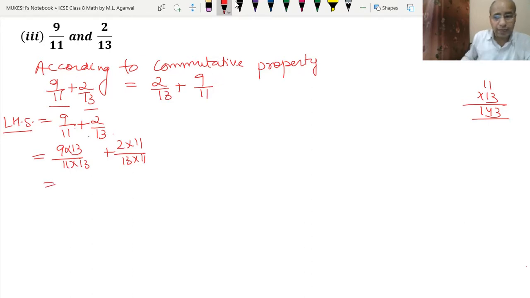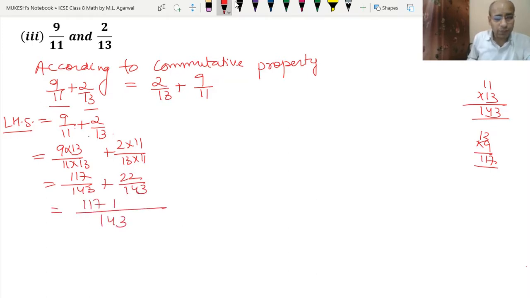So 13 into 9 is 117. Okay, 117 upon 143 plus 2 into 11 is 22 upon 143. So the common denominator is 143. So 117 plus 22. Now let's add 117 and 22. So 9, 3 and 1. So we got 139 upon 143.